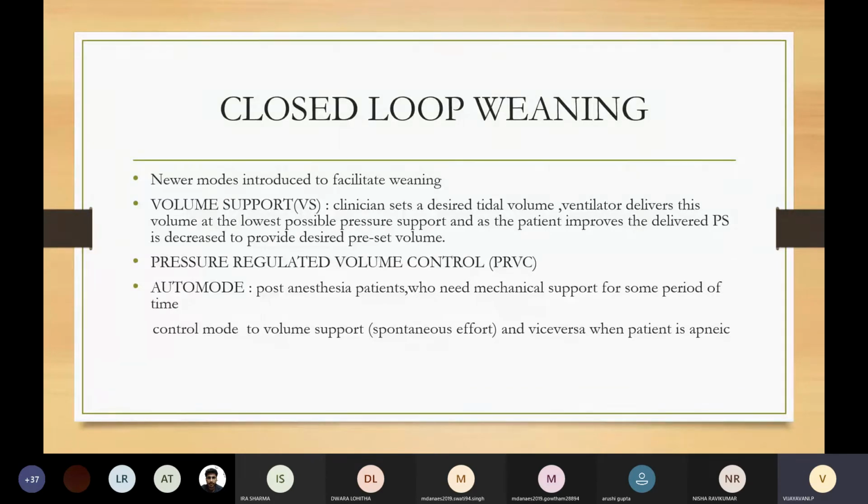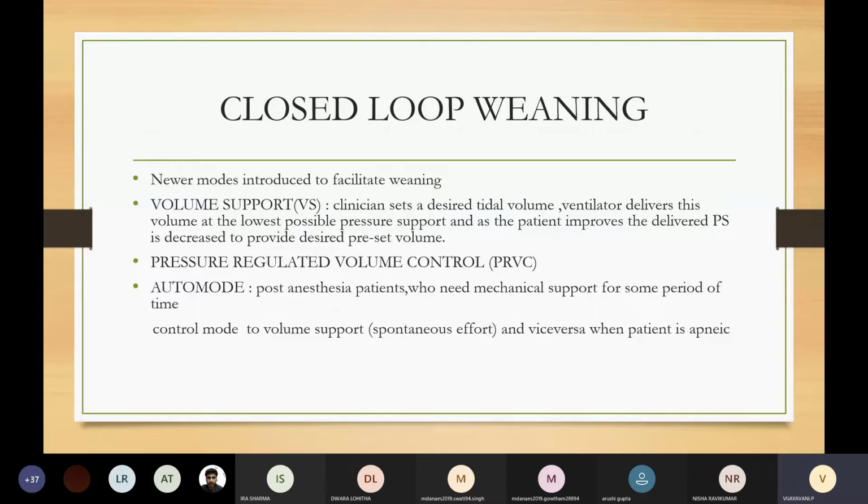Now how does closed loop weaning differ from open loop weaning? In open loop, all the settings need to be set manually, the output needs to be monitored frequently and settings are changed accordingly. It is cheap, simple, stable, and there are high risks of asynchrony. Examples for open loop weaning are our PSV mode and SIMV mode.